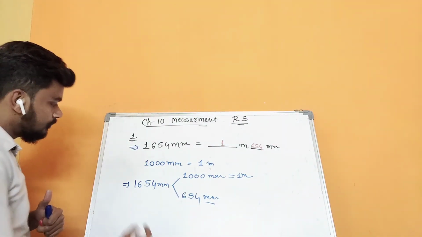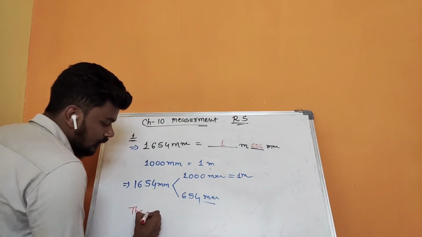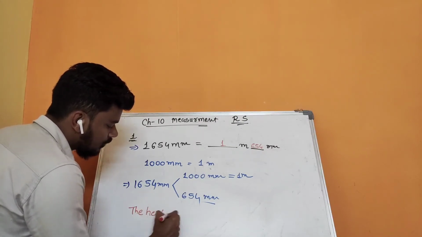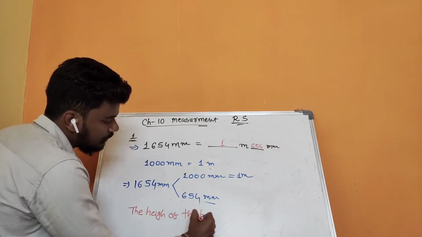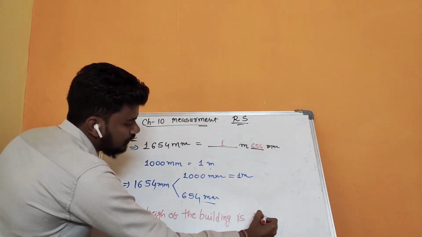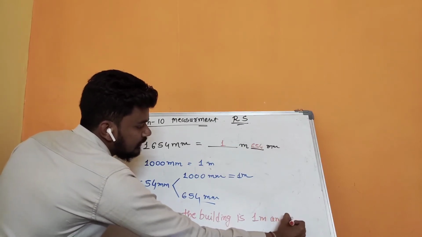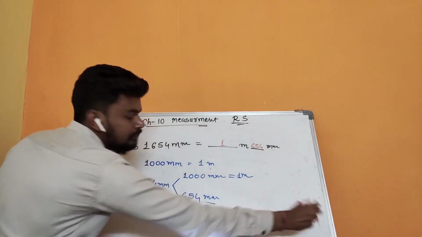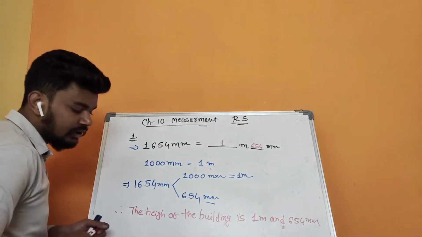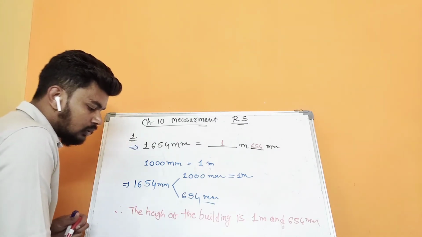Right? Okay, now as this one is a word problem, we have to write this answer in sentence form, compulsory. So we can write like that: the height of the building is 1 meter and 654 mm. So that's how we have to write the answer in the sentence form, because this one is a word problem. Okay, next.